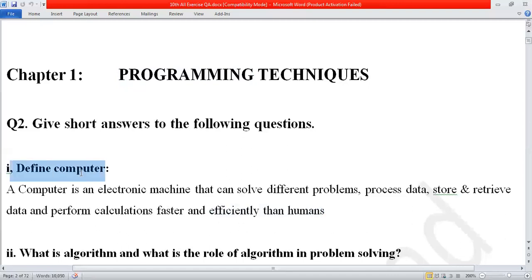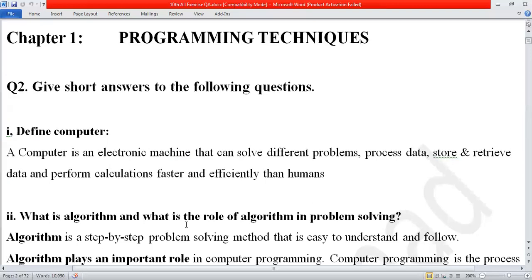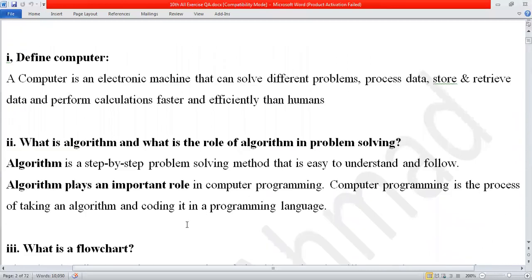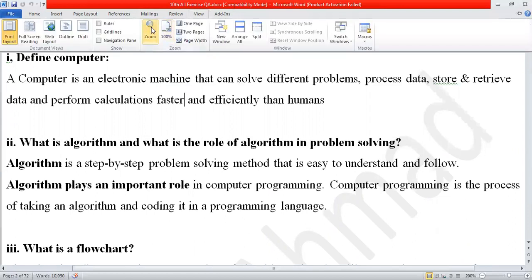Already we have discussed this topic in chapter number 1 of the class 9 book, so there is no more need for discussion about this topic. Let's come to the next question. It is a very important question. What is algorithm? What is the role of algorithm in problem solving?